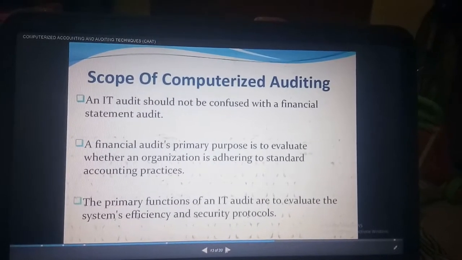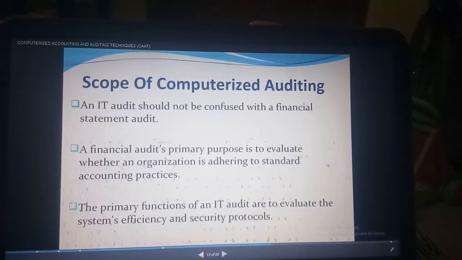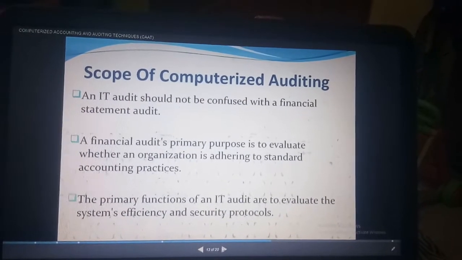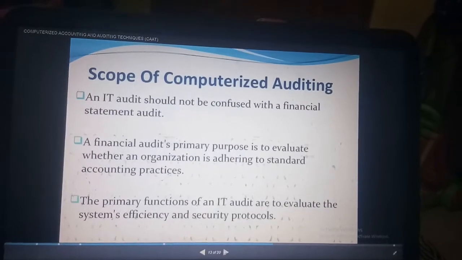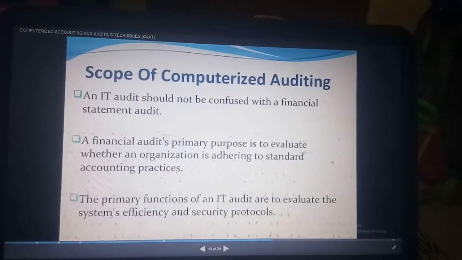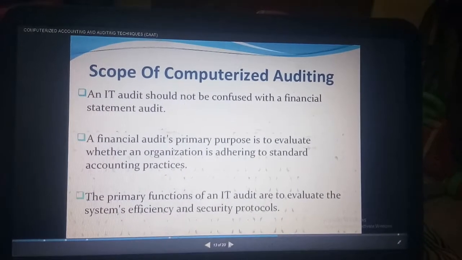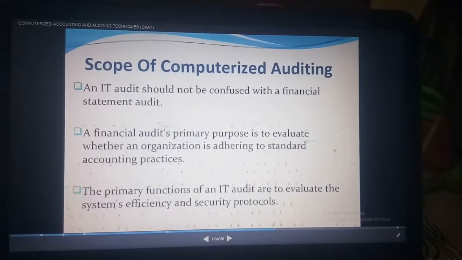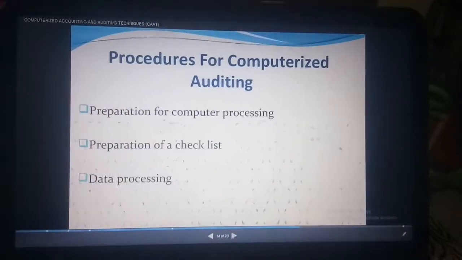for IT purposes. Next, the primary purpose is to evaluate whether the organization follows standard accounting practice, whether they are doing any frauds, and whether any misstatements or misappropriations are seen in the statements, which is checked by using computerized auditing. IT auditing evaluates the system efficiency and security protocols. So here we are seeing these protocols are helping in using this computerized auditing.